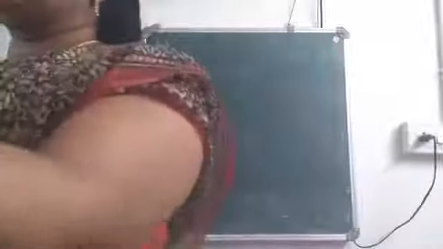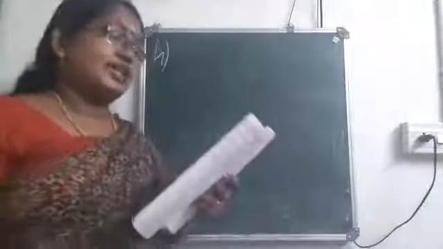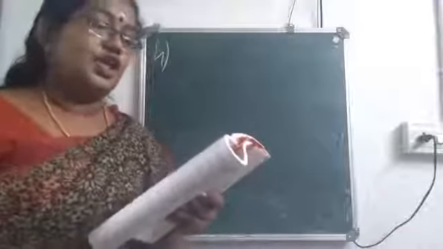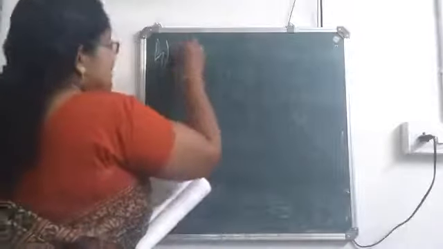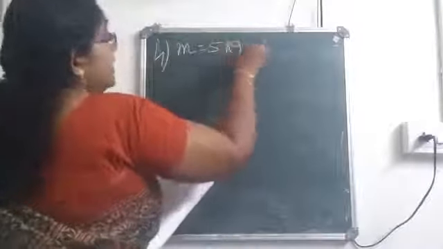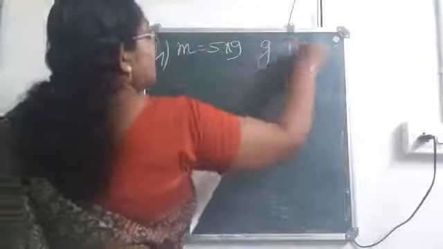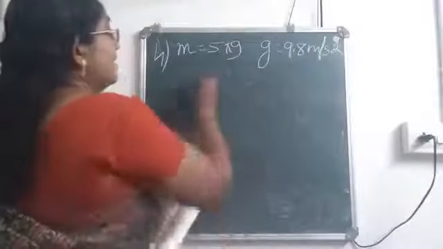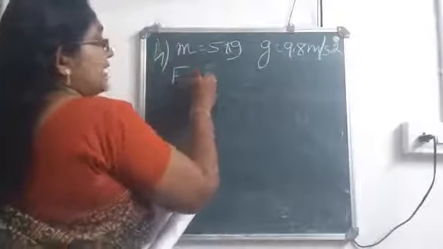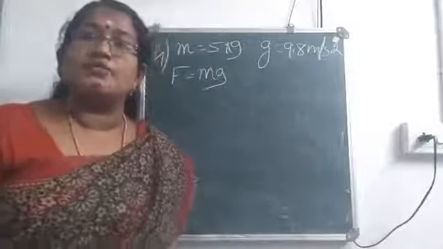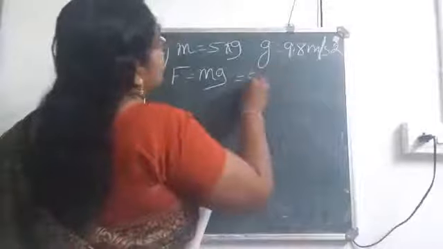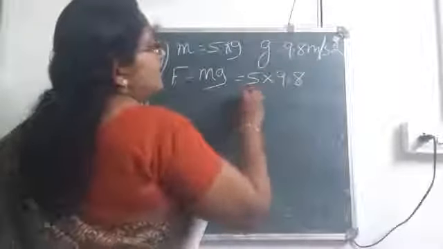Question number 4. State the magnitude and direction of the force of gravity acting on a body of mass 5 kg, take g equal to 9.8. So direct question, isn't it? Here the mass is given as 5 kilogram. g is given as 9.8 meter per second square. We need the magnitude and direction of force of gravity. Force of gravity or weight, the equation will be mg. So F is equal to 5 into 9.8.